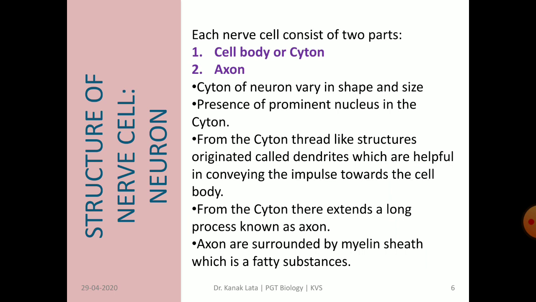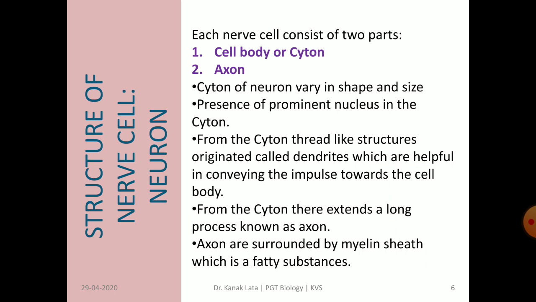Now we will read about the structure of the nerve cell, that is, the neuron. A neuron or nerve cell consists of two parts: the first part is the cyton or cell body and the second part is the axon. The shape of the cyton varies, that we will study in higher classes.